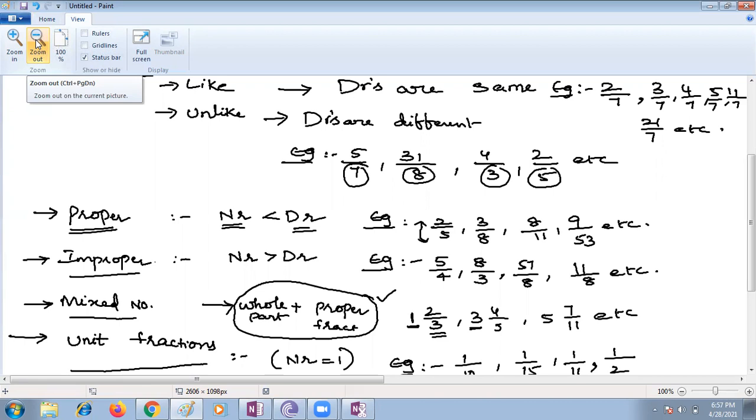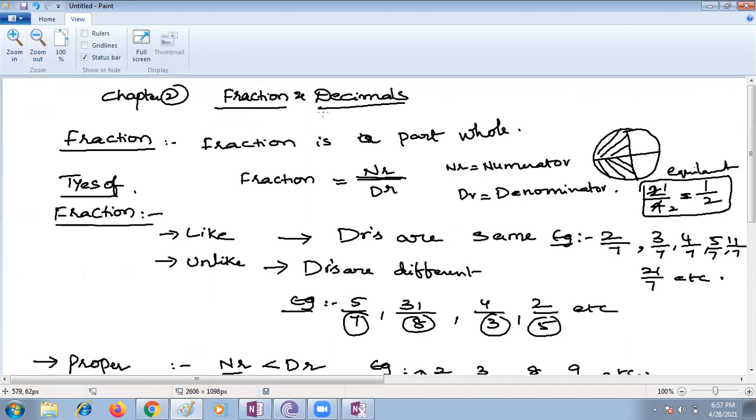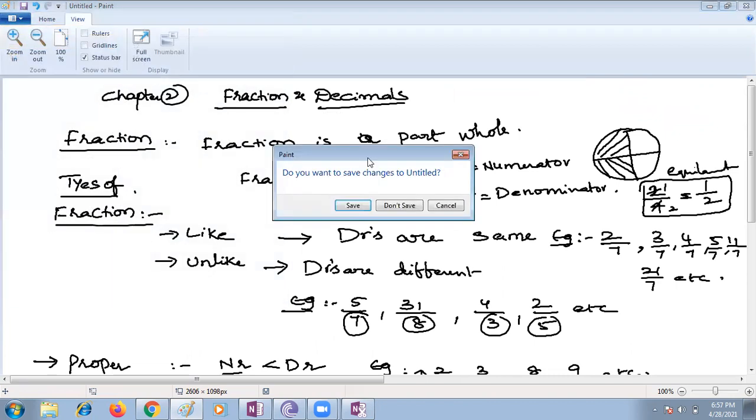Very good. Ma'am, basically you have a fraction and you multiply it with the same number for the numerator and denominator, and whatever you get are all equivalent fractions. Exactly. There is one beautiful example I will give you.